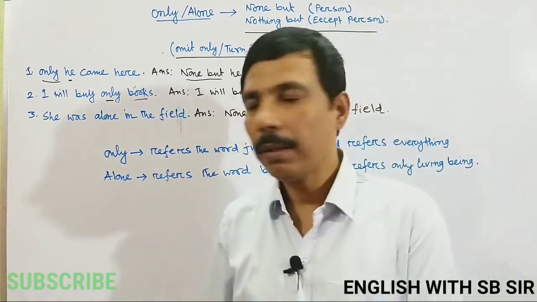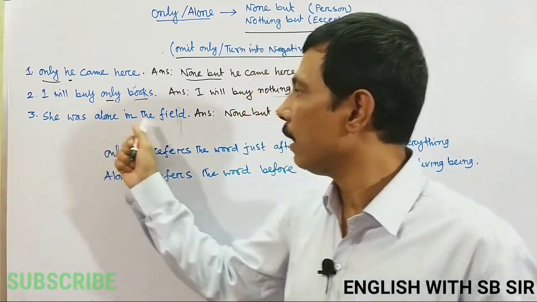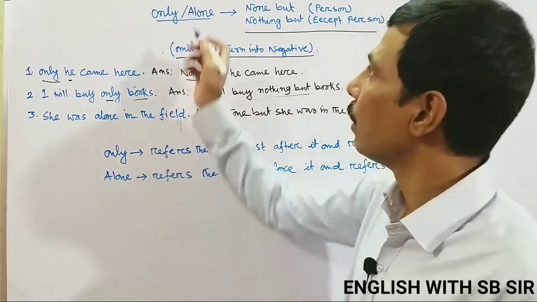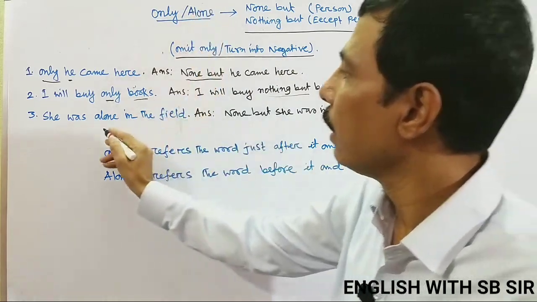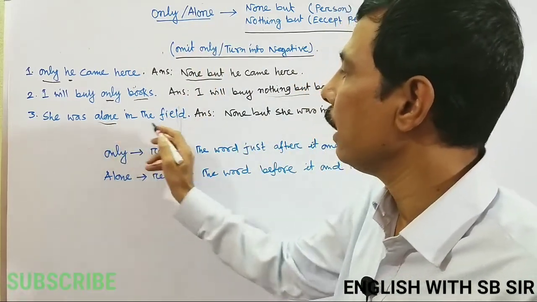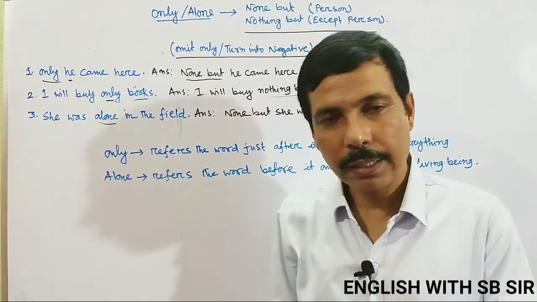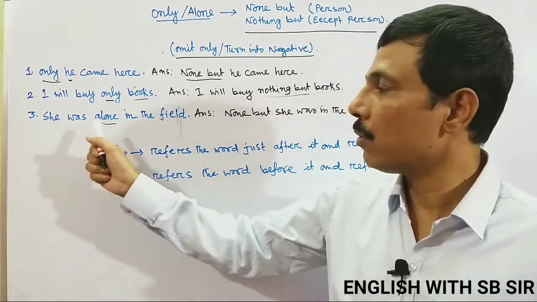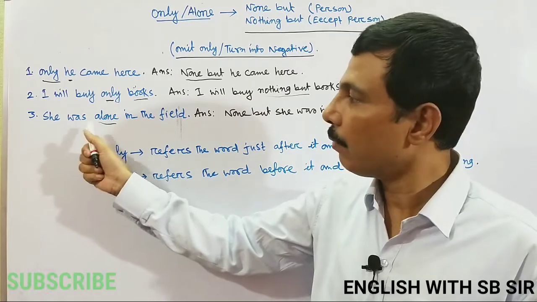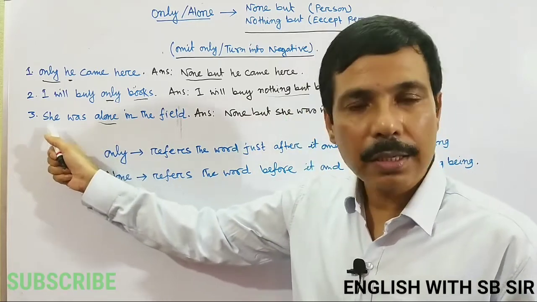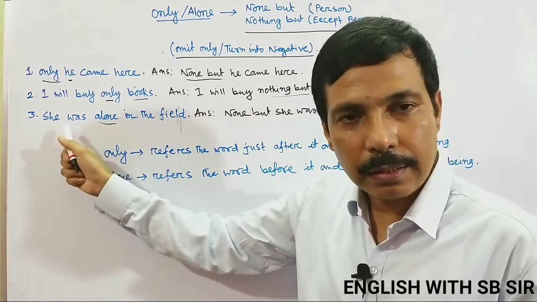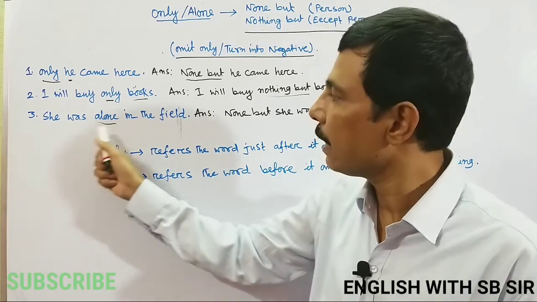Number 3 example. Here, she was alone in the field. Here the word alone comes. She was alone in the field. The sentence means that there was no one in the field except her. She is the only person present. She was the only person present in the field.